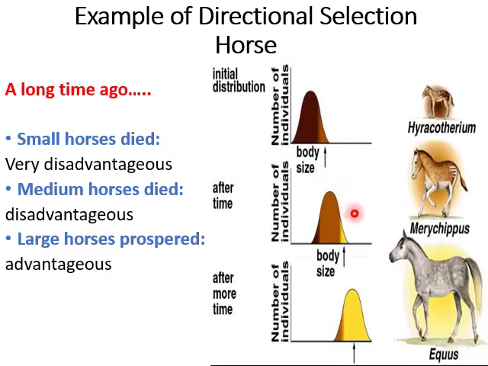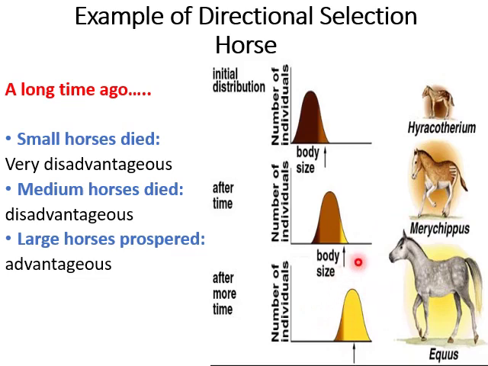Now let's have a look at another example of directional selection, modern horses. A long time ago, small horses died and it was very disadvantageous for them. The medium horses also died and it was also disadvantageous for them to survive.